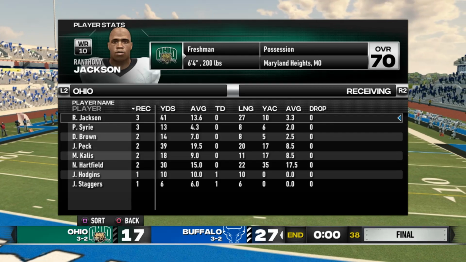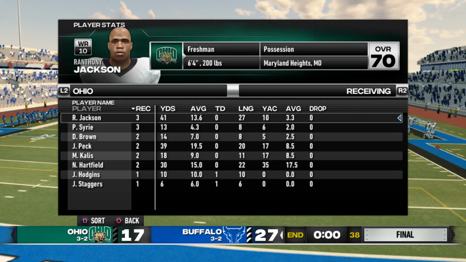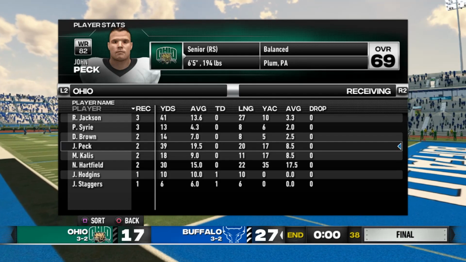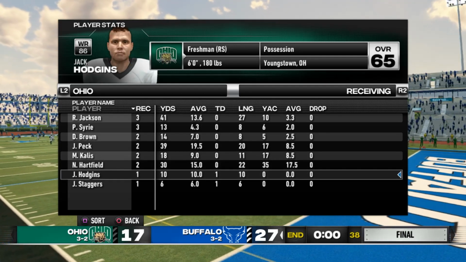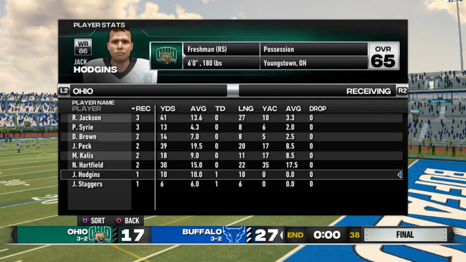The receivers really didn't do anything at all today. Anthony Jackson was probably their biggest threat. He had 3 for 41, followed by John Peck, who took 2 for 29. Their touchdowns went to Jack Hodgins, a freshman redshirt receiver out of Ohio, with the nickname of the Bugman.